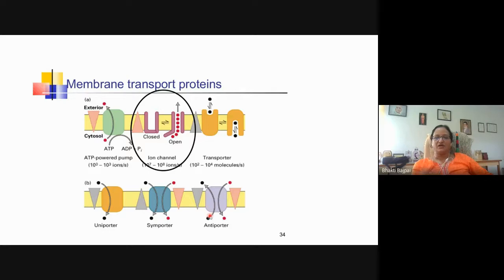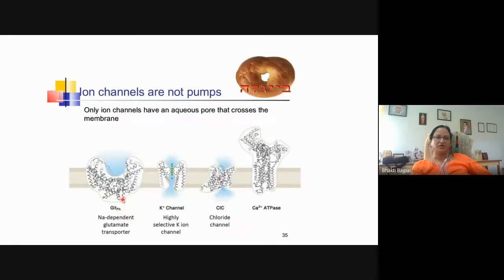Then antiporter. These antiporters have the property that they can allow the passage of two different molecules in different directions. Like this molecule is pumped out from the inner side to the outer side, and this molecule from outside is entering the inner side. So in two different directions, they can allow the migration of the molecule. That is called the antiporter. If more than one molecule is allowed to migrate in only one direction, it is a symporter. And if it allows the movement of only one type of molecule in one direction, then it is a uniporter.